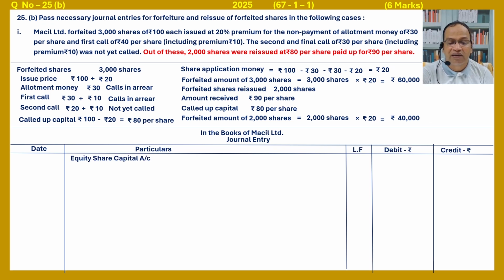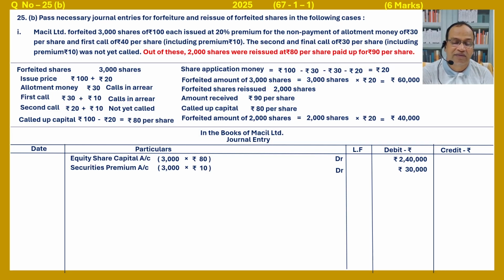Equity share capital account, that is 3,000, called-up capital 80. So 3,000 into 80, that is debited 2,40,000. Security premium account, 3,000, amount not received into 10, that is 30,000. In the first call, rupees 10,000 not called but not received.